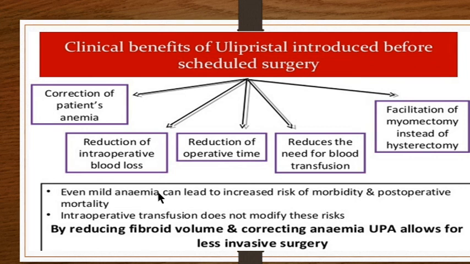Even mild anemia can lead to increased risk of morbidity and post-operative mortality. That is, it can range from the patient's weakness to her scar tissue not healing because of anemia. So when you correct the anemia in pre-op cases, then the healing becomes better. Intraoperative transfusion does not modify these risks. By reducing the fibroid volume and correcting anemia, UPA allows less invasive surgery.